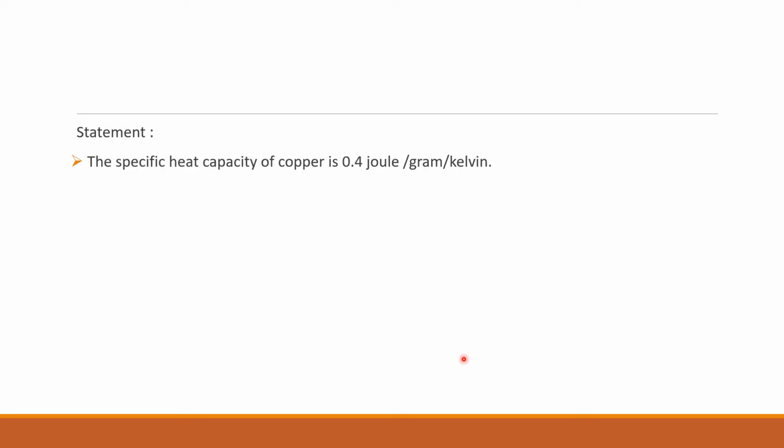Here we have taken two statements for understanding. Let's see the first one. The specific heat capacity of copper is 0.4 joules per gram per Kelvin. It means that 0.4 joules is the heat energy which is required to raise the temperature of 1 gram of copper by 1 Kelvin.